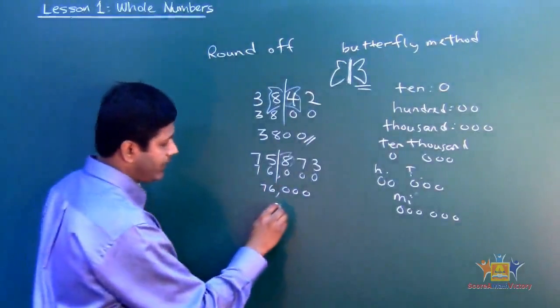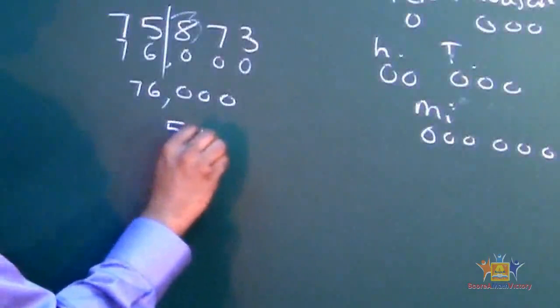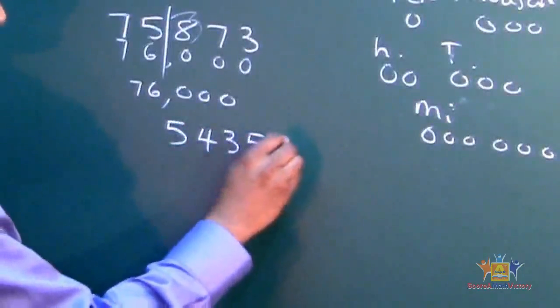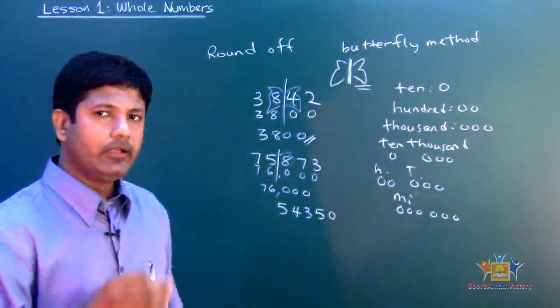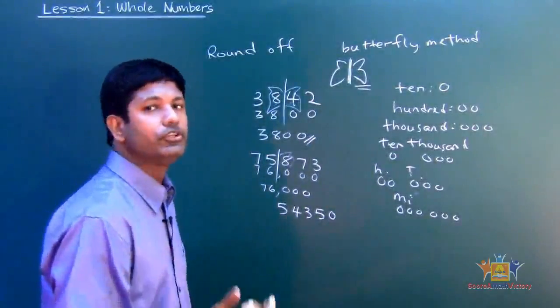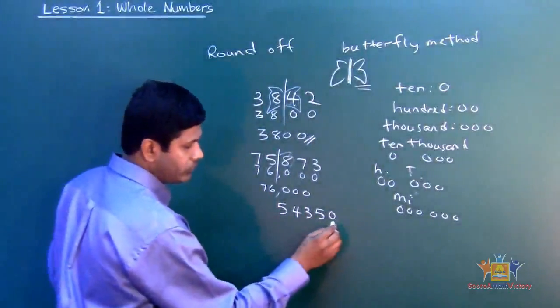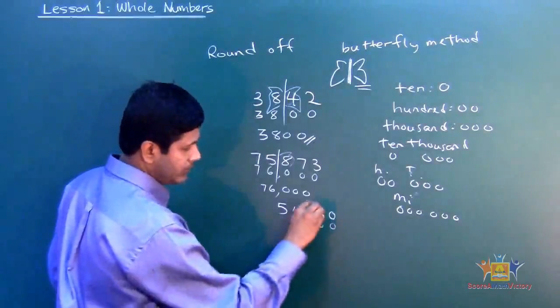Let's say, for example, I have 5, 4, 3, 5, 0, okay? And I ask you to round off to the 100. Okay, round off to the 100. 100 has how many zeros? 2 zeros. The moment I say 2 zeros, 1, 2, line right there.